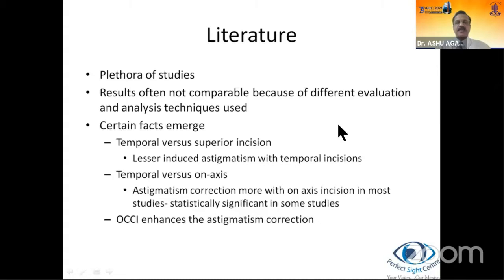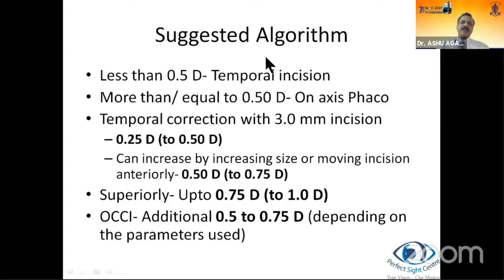OCCIs enhance the astigmatism correction. There is a suggested algorithm that I follow and I would recommend to you, but it's by no means carved in stone. You would each have to experiment yourself if you're interested in this and figure out how these incisions work in your hand. But what I follow is that anything less than 0.5 diopters, which essentially means 0.25 because we measure in increments of 0.25, I do a temporal incision. Anything more than or equal to 0.5 diopters, I would go for an on-axis phacoemulsification.